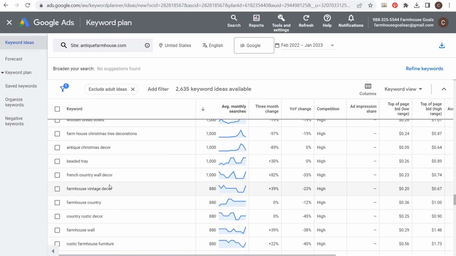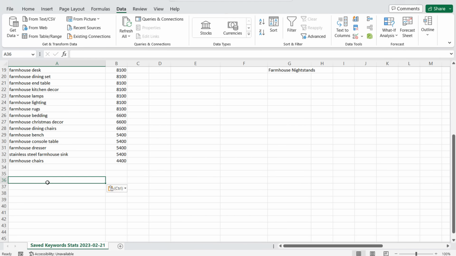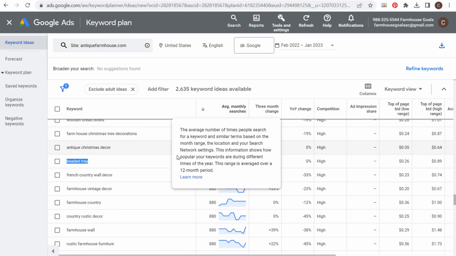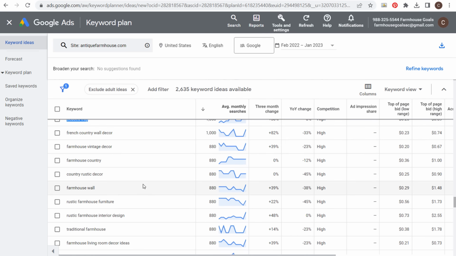And what you can find are keywords like beaded tray. I have no beaded trays on my website at all. So this is a keyword that I would take, copy, come over here into my keyword research list, and we'll paste it right here at the bottom. Not even overly worried about the average monthly search volume. You can just use filters to say, I only want to focus on keywords that are getting at least, let's say, 50 or more average monthly searches.